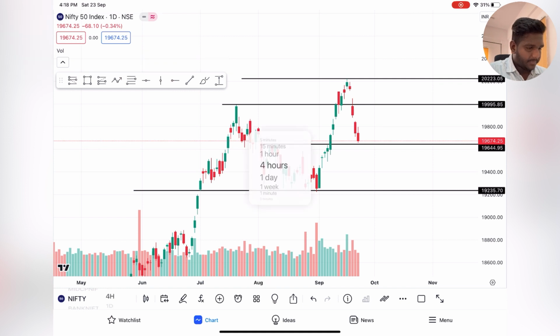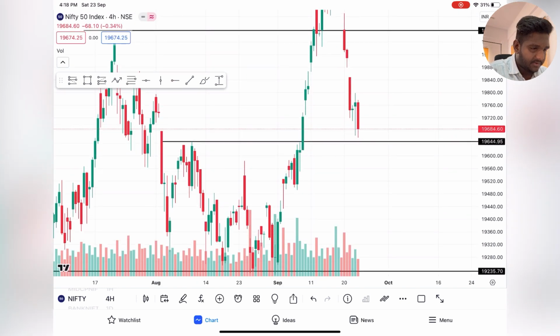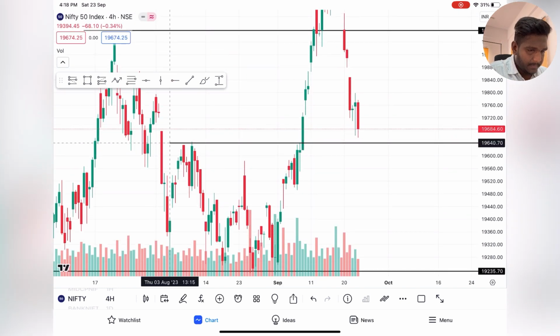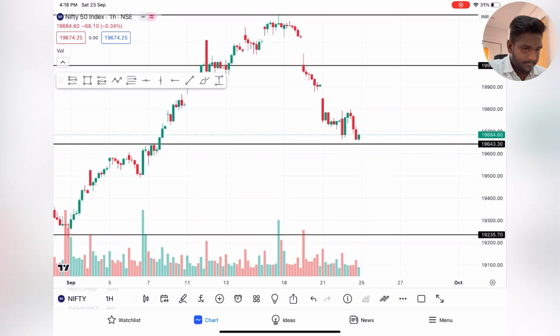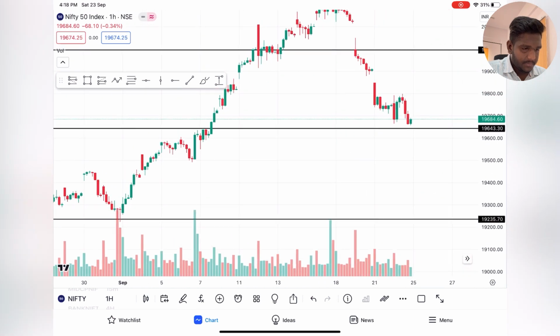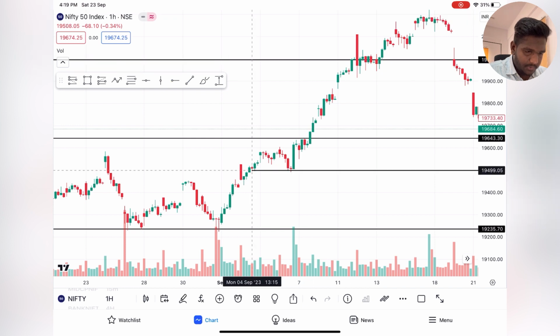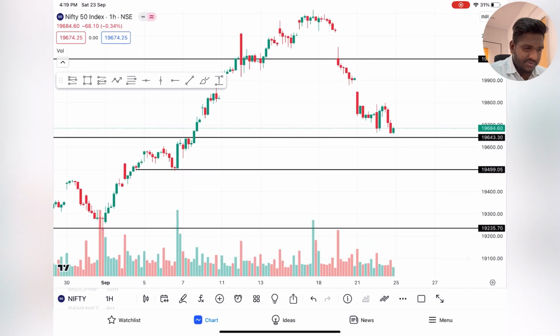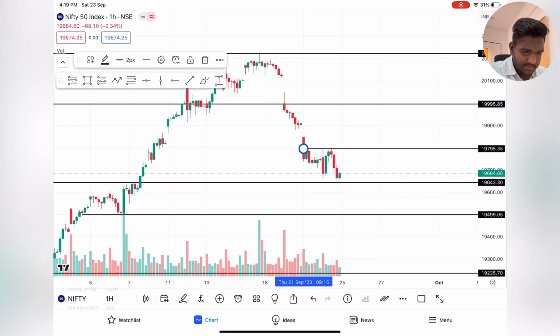Okay, 4 hours time frame. Look for any patterns. You're finding no patterns as of now. Somewhere around 19,650 is the support for Nifty. 1 hour time frame. So in 1 hour time frame we can get this as next support, 19,500, and nearest resistance can be this one.